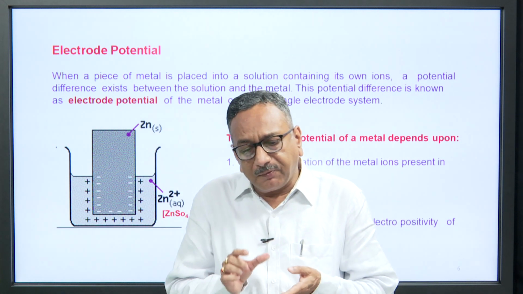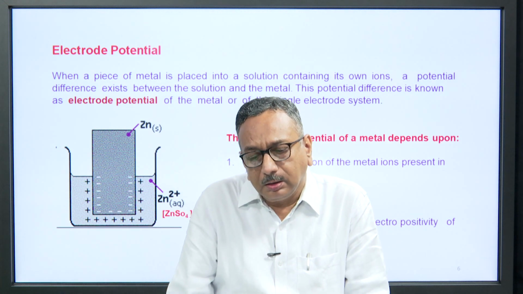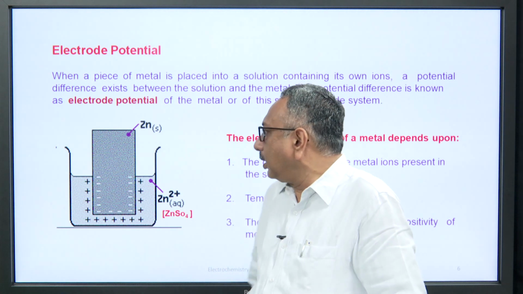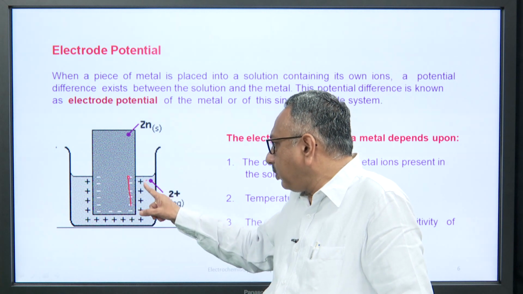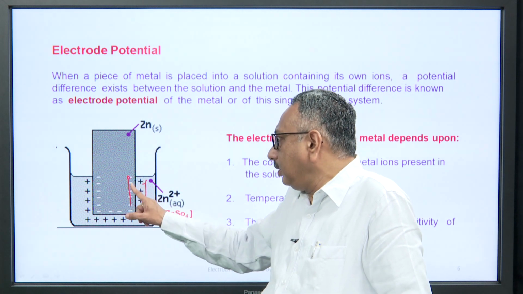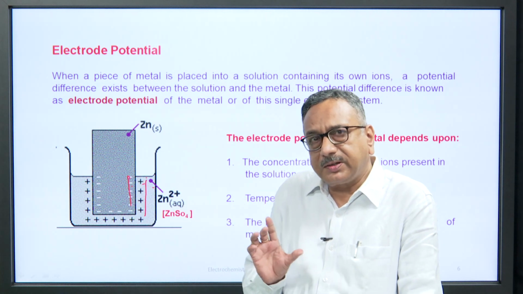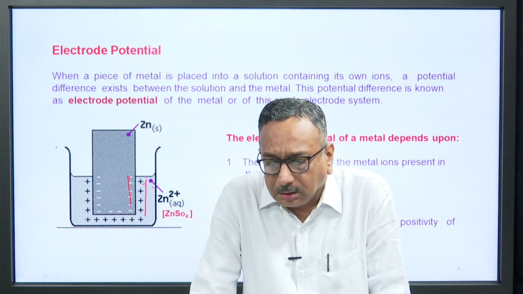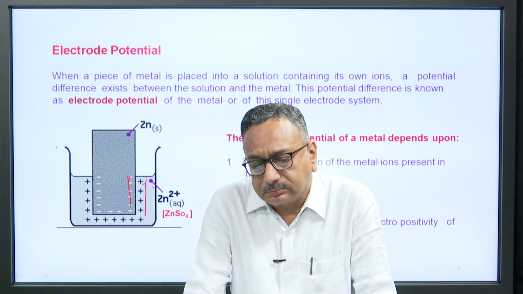A potential difference exists between the solution and the metal. Here you can see the metal is negatively charged and the electrolyte is positively charged, with a potential difference between them. This potential difference is known as the electrode potential of a single electrode system, or of the metal.